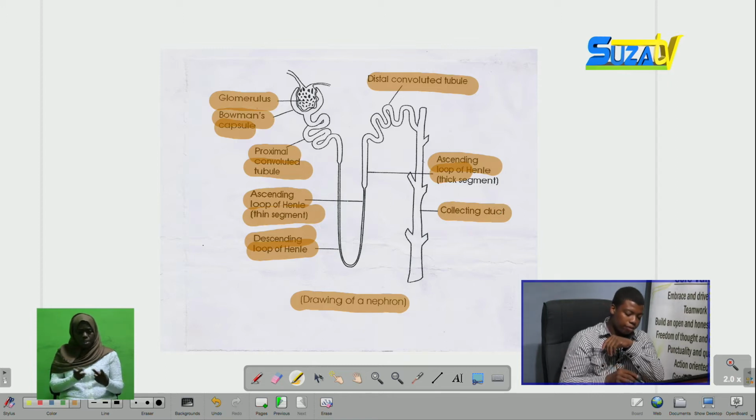Also, there are a few parts which have not been shown here, but we can show them easily.